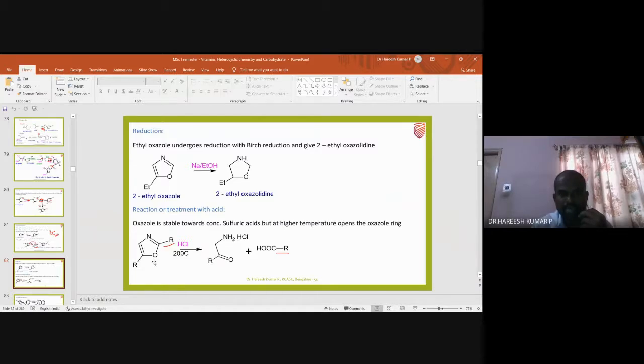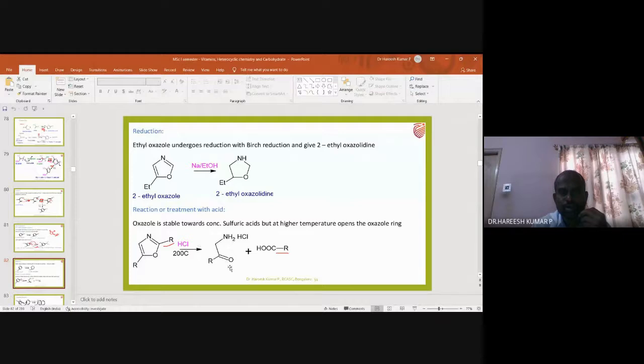So what is happening here? There will be a cleavage. How does the cleavage happen? This particular carbon is converted into carboxylic acid, and this oxygen is converted into a ketone. This nitrogen is converted into an amino group.